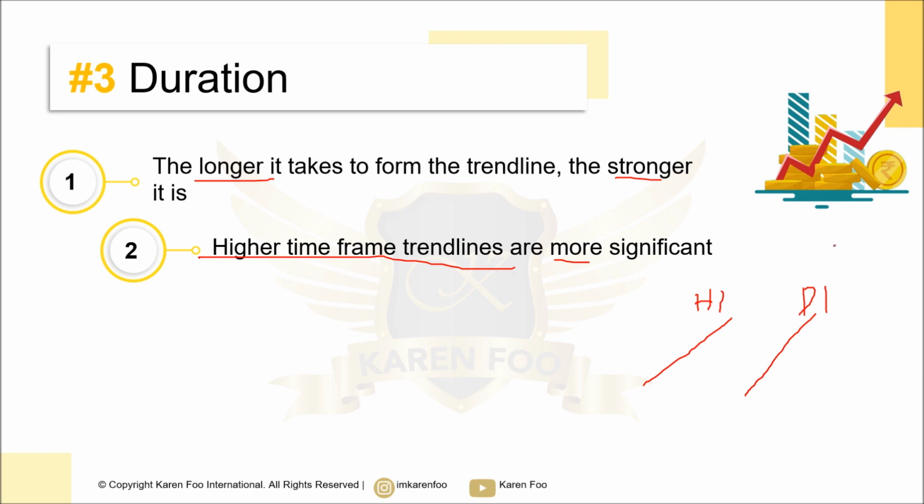The answer would be the one on the daily time frame, okay? Which means that when the price breaks the daily time frame trend line, there will be a higher chance that a new trend is going to be formed as compared to if it breaks the H1 trend line, okay? Long trend lines tend to be more significant than short trend lines, okay?